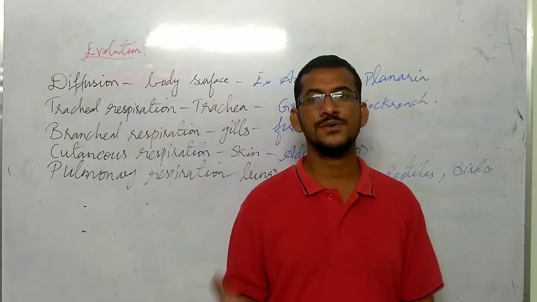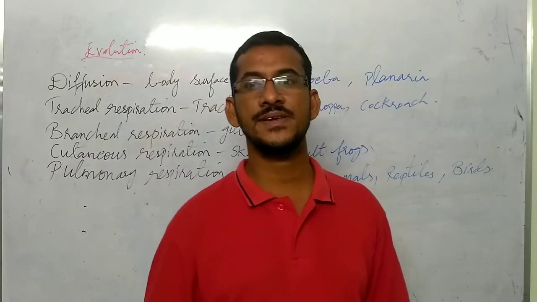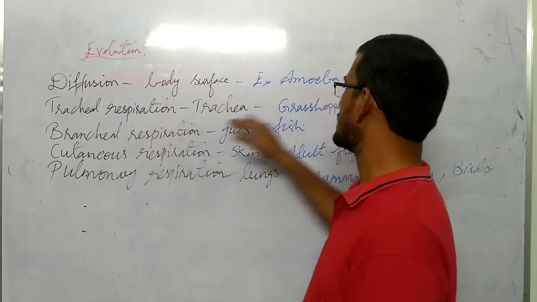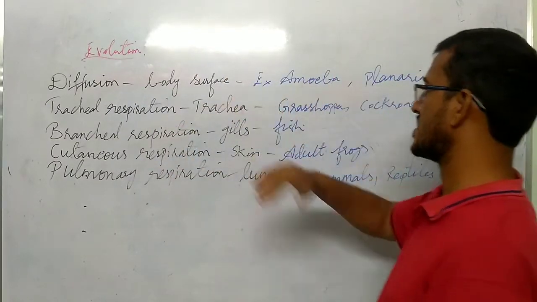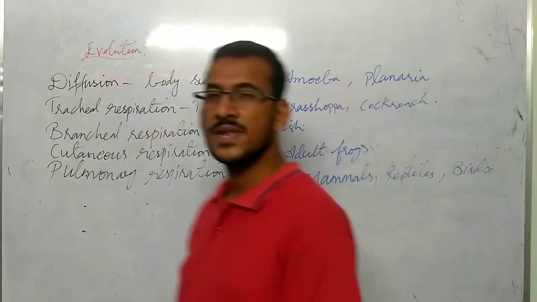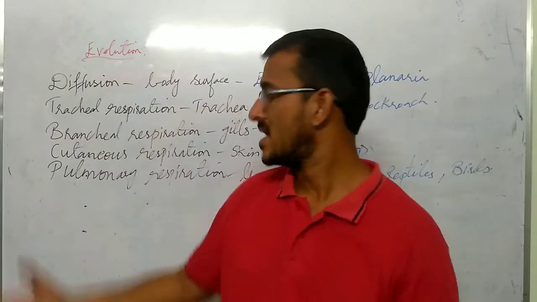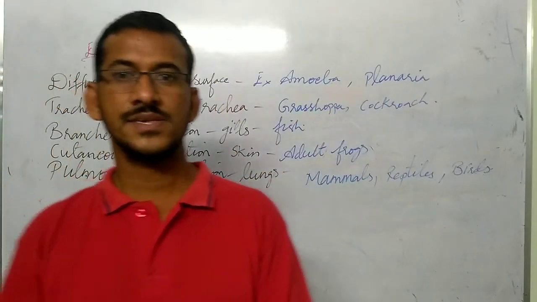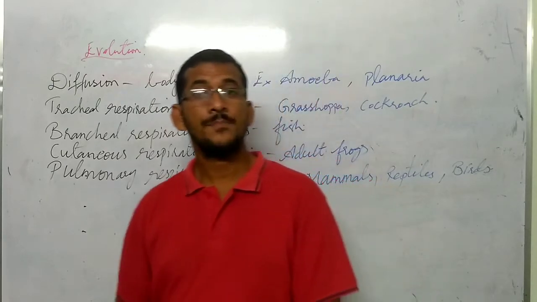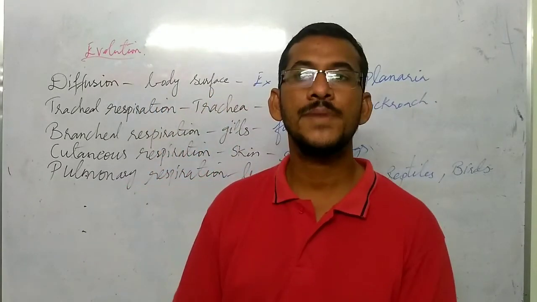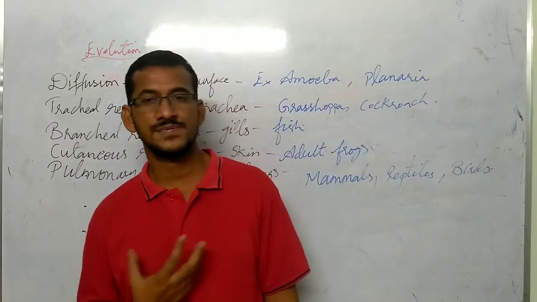Next question, very important. Why do different organisms have different respiratory organs? See, different organisms like grasshopper, they have trachea, fish have gills, human beings, they have lungs. Why? The reason is the type of respiratory organs depends upon place in which organisms live.